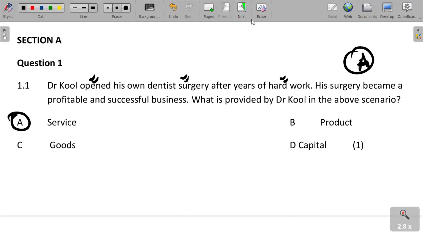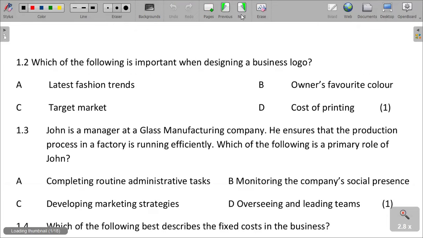And then next question, which of the following is important when designing a business logo? A business logo is also defined as the emblem of the business. It is the one that is used to identify the name of the business. It distinguishes a business from others. It is a symbol that is used in communication of the business. So what we need to understand is what is important when designing a business logo.